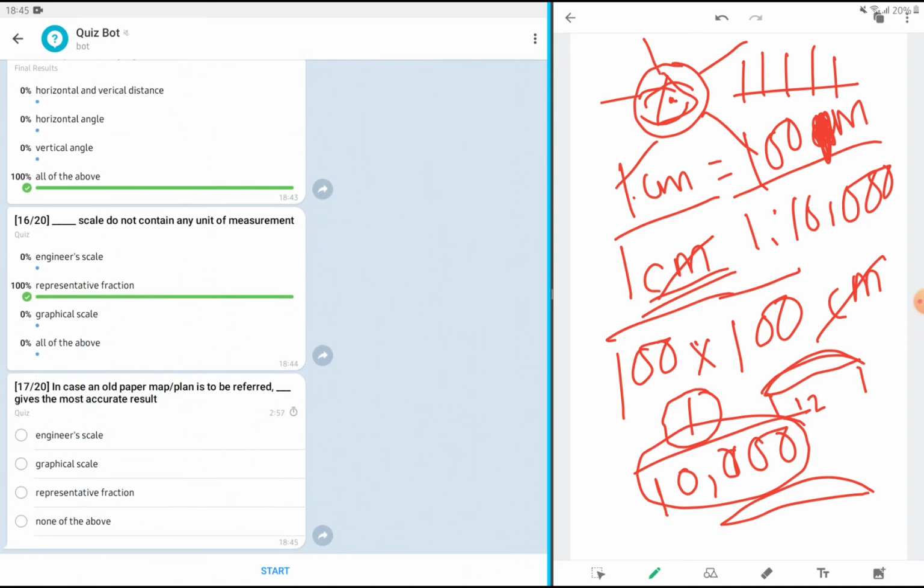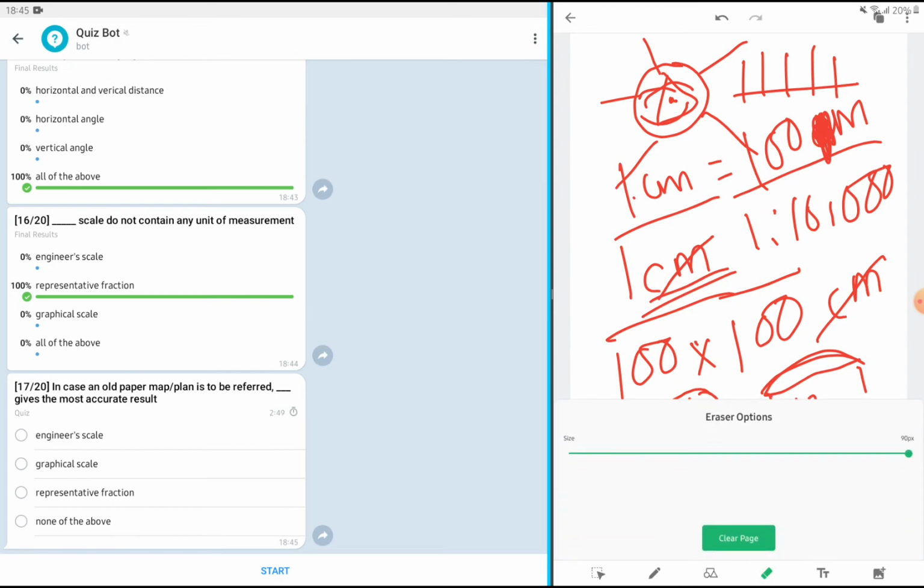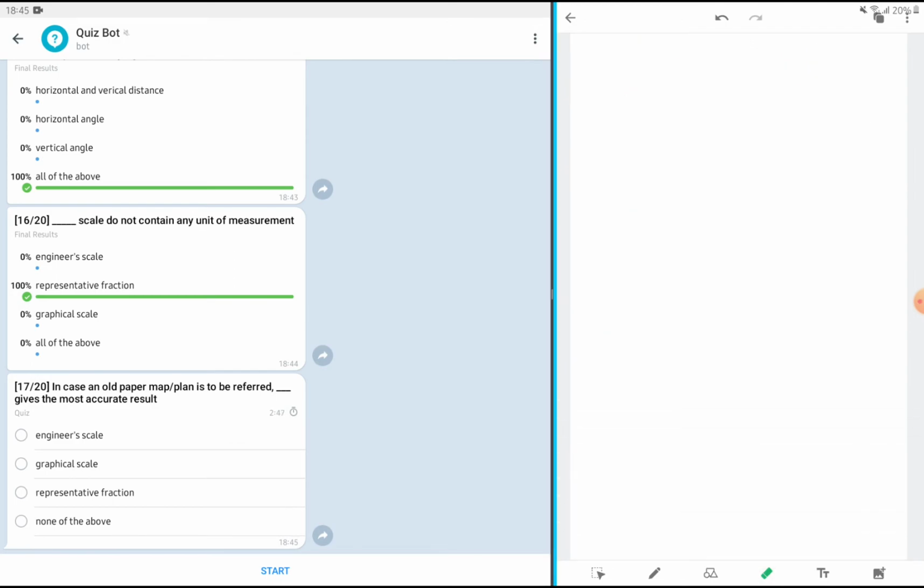Then, in case of old paper, map or plan is to be referred, fill in the blank gives the most accurate result. Let's see this one. Now, is it engineer scale or graphical scale or RF or none of the above? Let's see. Engineer scale and representative fraction are numbers.